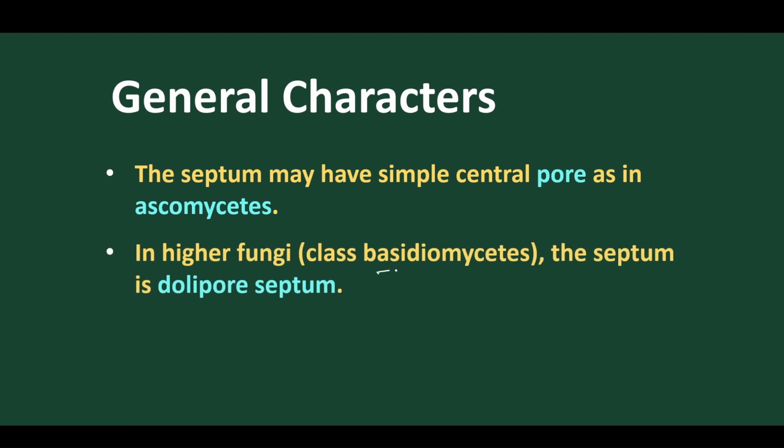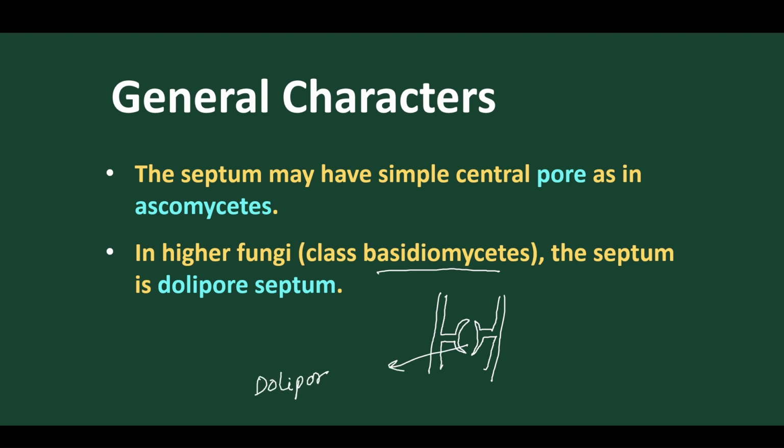But in higher fungi like Basidiomycetes, the septum is present, but it is in the doliiform form. For example, in the hypha present here, the septum is present in a hook-like manner. So this type of hook is called the doliiform septum.